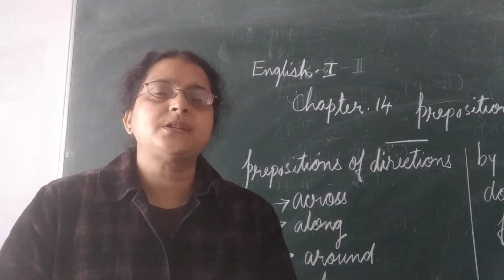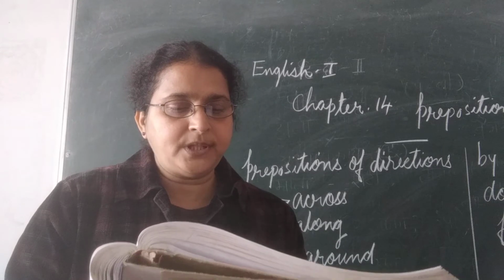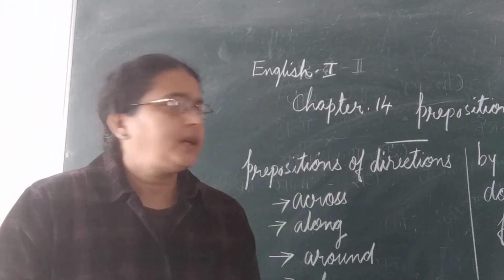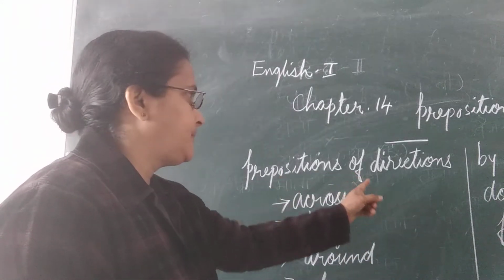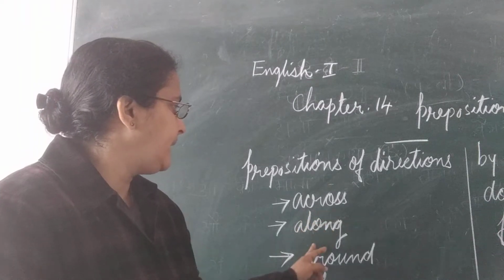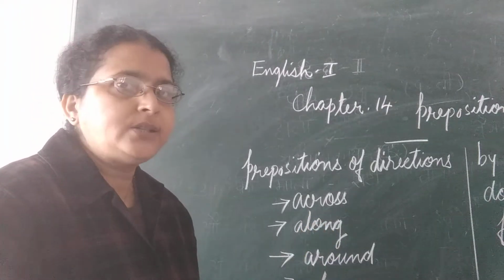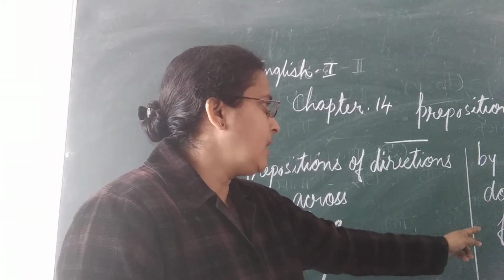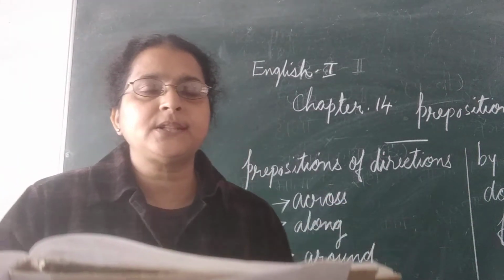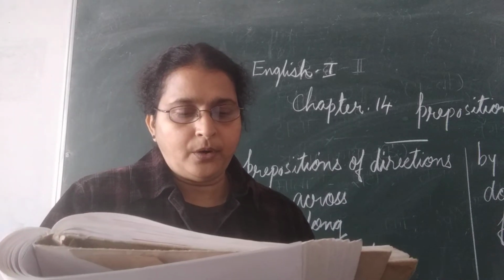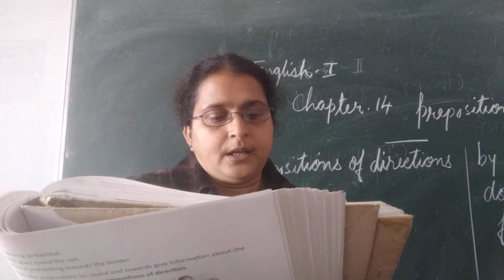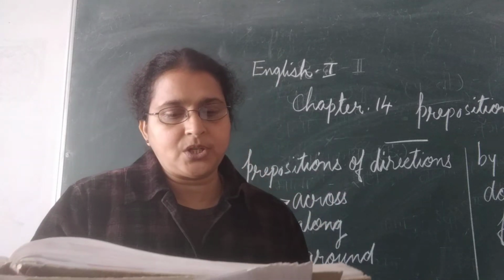So today we shall discuss preposition of direction on page number 140. What are the prepositions we use under this? Across, along, around, at, by, down, from. These are the prepositions we use with the prepositions of direction. It is given here on page number 140.